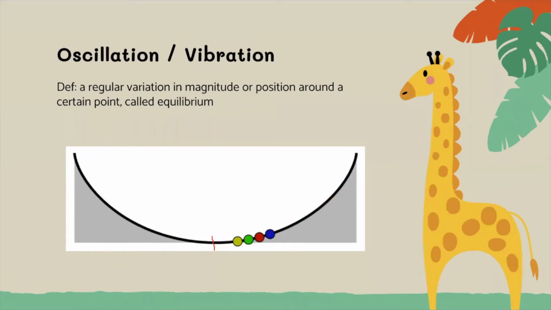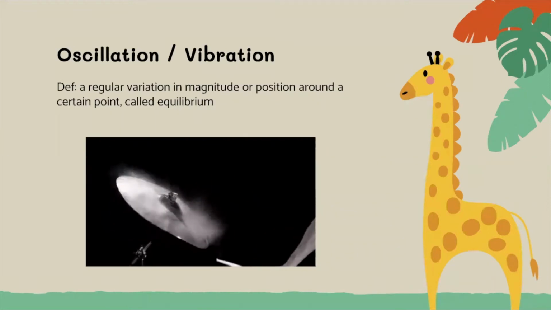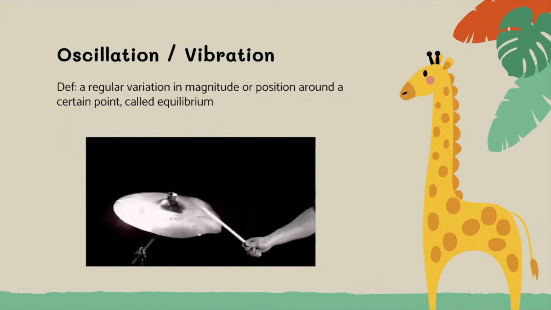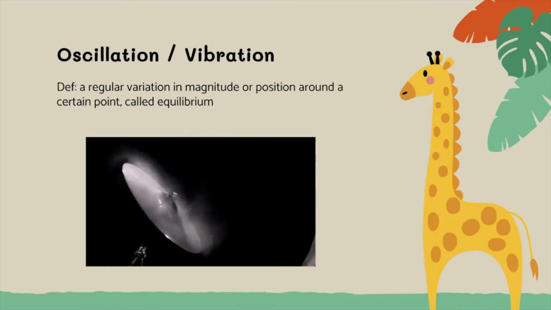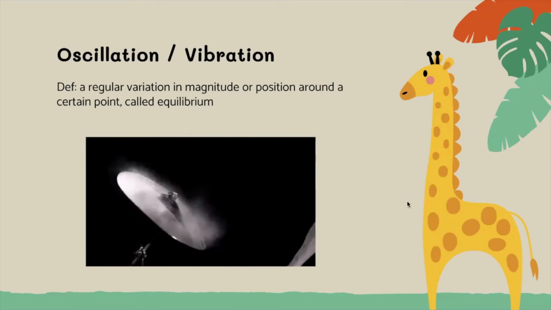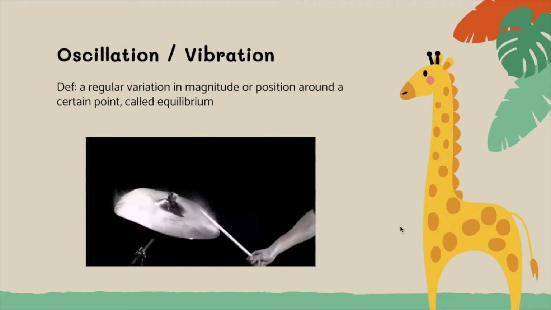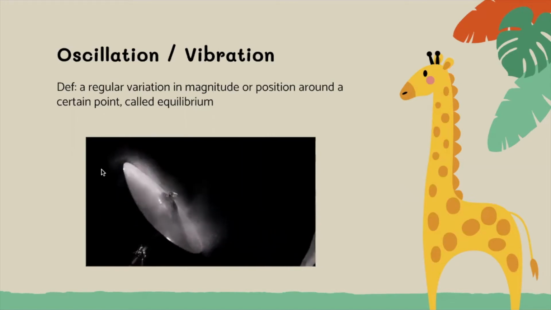So it's a special type of periodic motion. You've got that vibration around a specific point. In this case, you had your equilibrium position as the rest position of your cymbal, and it oscillates up and down around that equilibrium position. Those actually create sound waves. They push the air around them, and you can kind of see it with the sand they put on the cymbal.